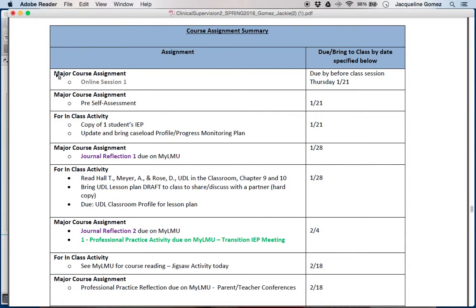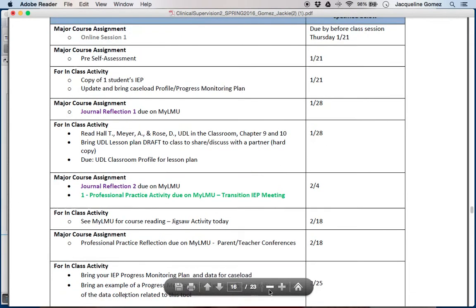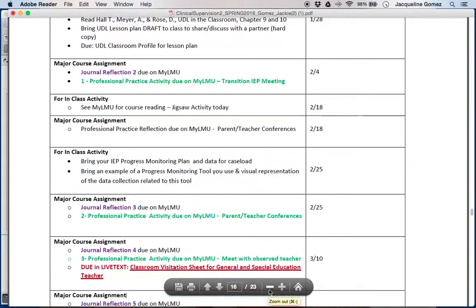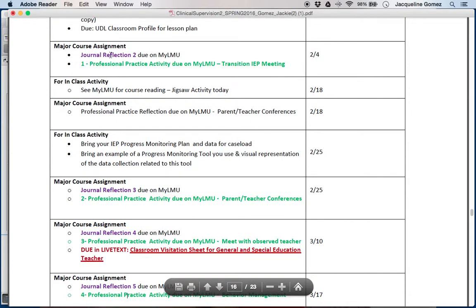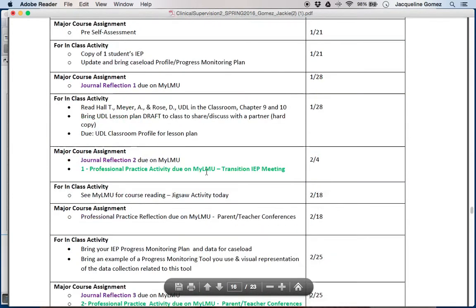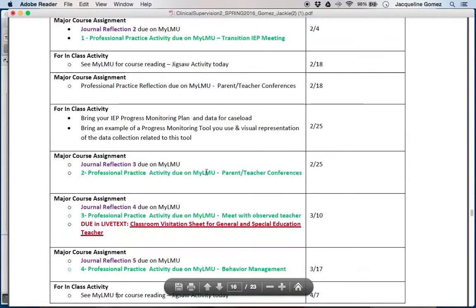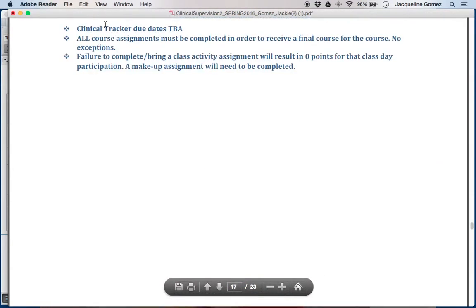So these are the major course assignments that are worth a significant amount of points. When you see in-class activity, this means that it's something that you need to bring to class and have ready to be able to participate in whichever activity that we are doing for that day. So again, this is now in your syllabus and a different way to organize. Some of it is color-coded, like all of the journal reflections are in purple, professional practice activities are in green, etc. The other thing that I noted at the bottom, and I do not have the due dates for, and I will get to you as soon as possible, is when your clinical tracker is due.